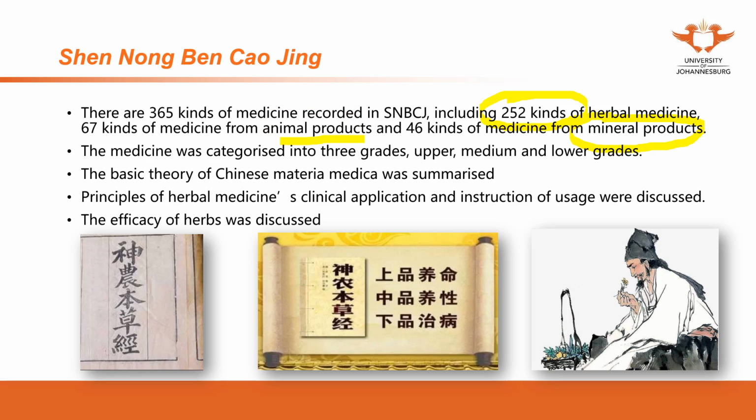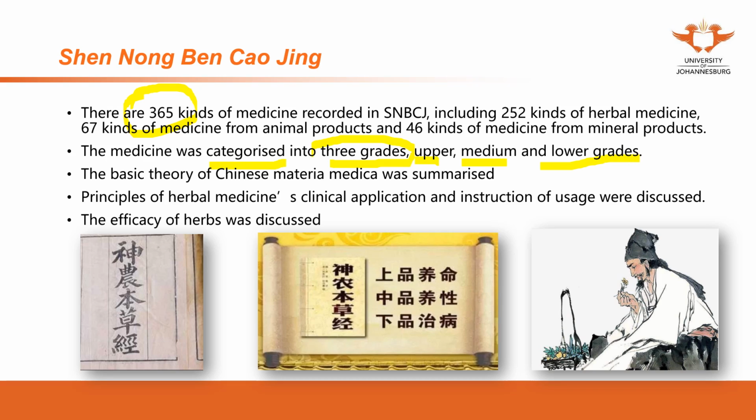Actually, the animal products we don't use that often nowadays. We still use some, but not often. There are some improvements in this book. For example, these medicines, 365 medicines, were categorized into 3 grades: the upper, the medium, the low grades.